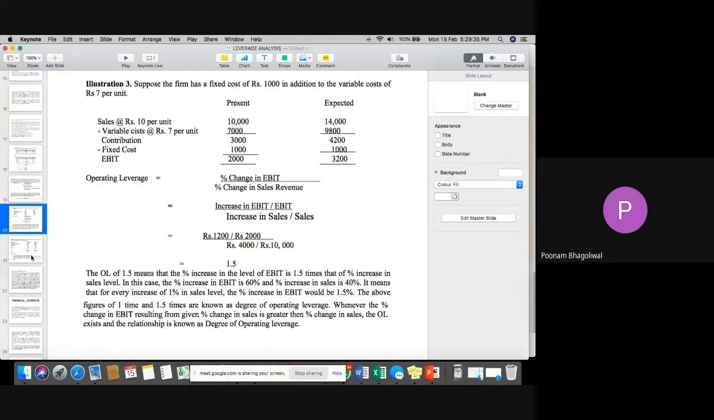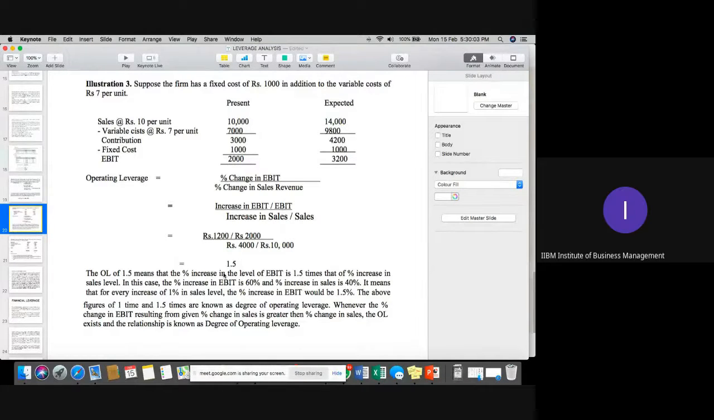Sir, how did 9,800 come in expected? I'm not able to understand. Ma'am, it is 7 rupees per unit, and the number of units is basically from 1,000 to 1,400. So 1,400 into 7, because this is total sales. And 10 rupees per unit. It is 1,000, it is 1,400, ma'am. Okay, okay, sir.